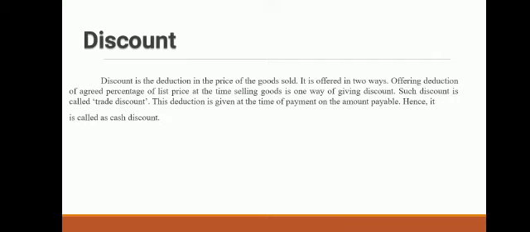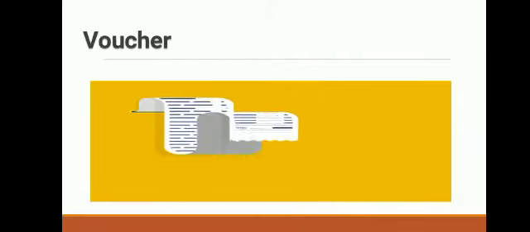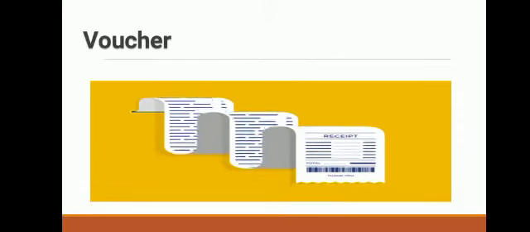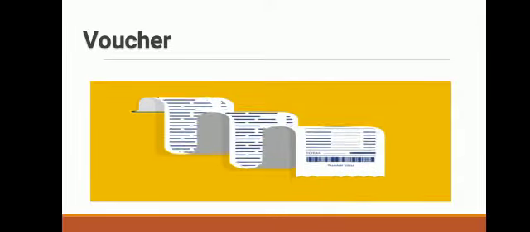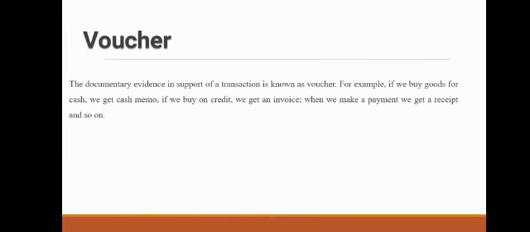Voucher. You can see on a screen, one bill is shown here, one receipt is shown here. So voucher is nothing but a written proof of a transaction. It is a documentary evidence of a transaction. The documentary evidence in support of a transaction is known as voucher.